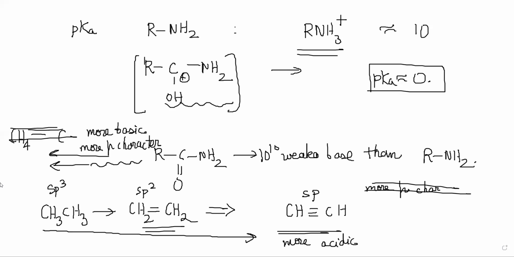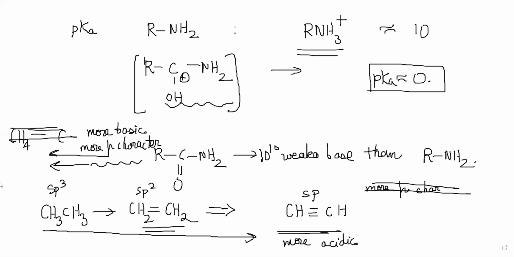The oxyanion conjugate bases are all delocalized, but delocalization onto a second very electronegative oxygen atom is more effective than delocalization onto nitrogen. So what is he comparing right now? He's comparing the last two, CH3CONH2 and CH3COOH. He's saying delocalization onto another oxygen atom, which is more electronegative, is better.